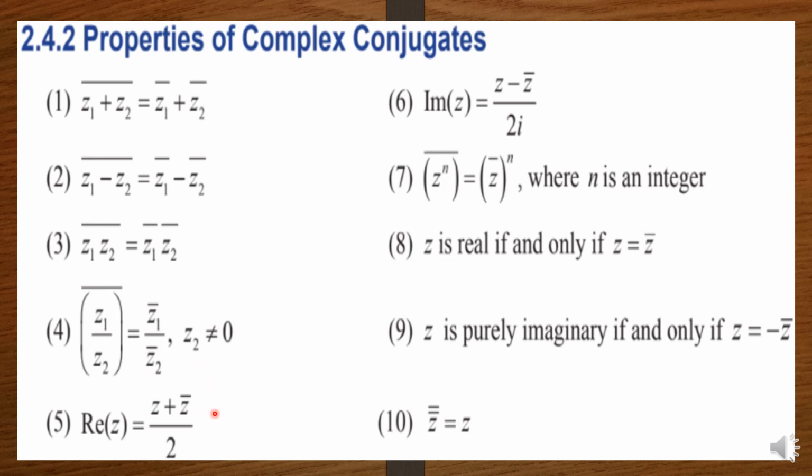z1 divided by z2 the whole bar equal to z1 bar by z2 bar, and this z2 complex number is not equal to 0. Real part of z is equal to z plus z bar by 2. Imaginary part of z is equal to z minus z bar by 2i. z power n the whole bar is equal to z bar power n, where n is an integer. So you can take bar inside and power outside. z is real if and only if z is equal to z bar. z is purely imaginary if and only if z is equal to minus z bar. z double bar is equal to z. That is, if you take the conjugate 2 times, you will get the original complex number.